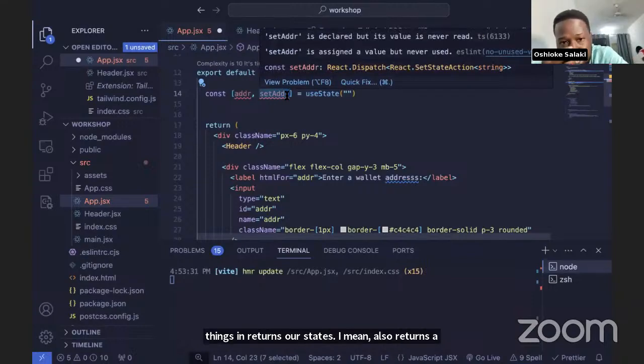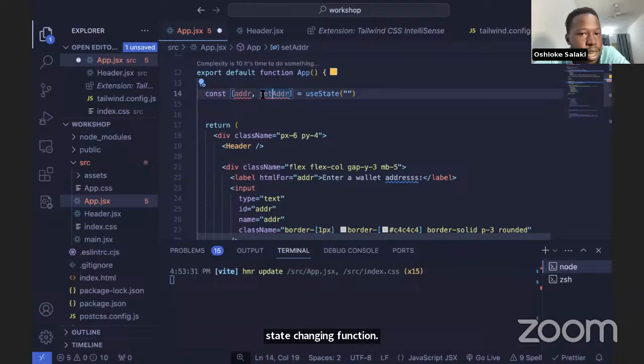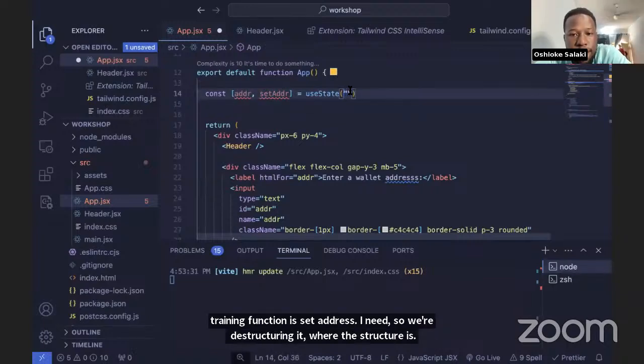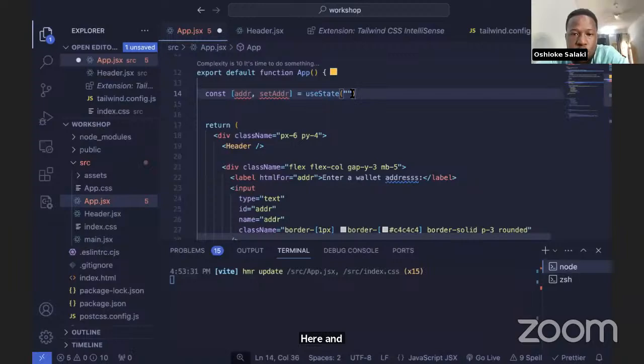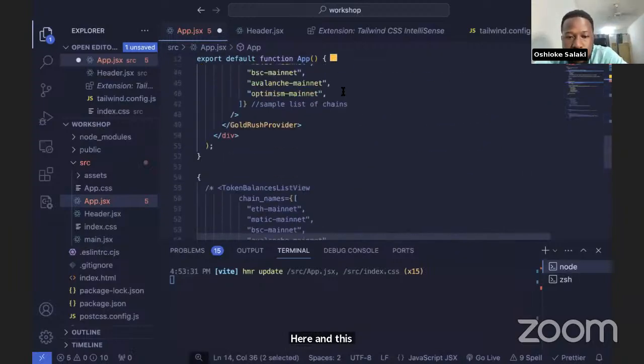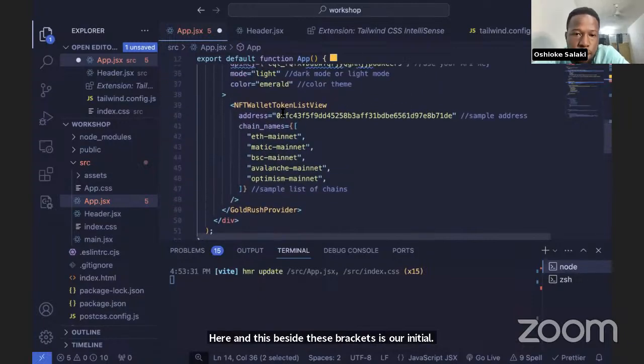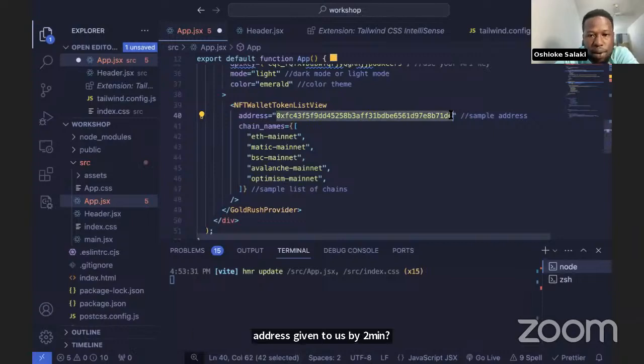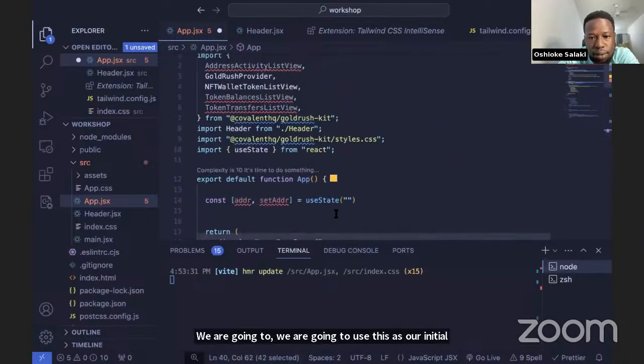The state right now is address and the state-changing function is setAddress, and we are destructuring it here. Inside this bracket is our initial state. Initially it could be an empty string, but actually we already have an address given to us by Brilliance, so we're going to use this as our initial address.